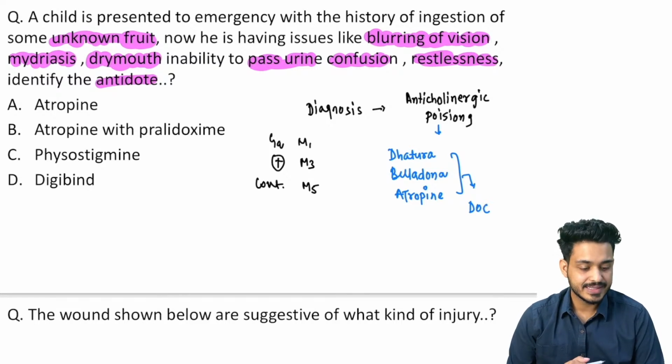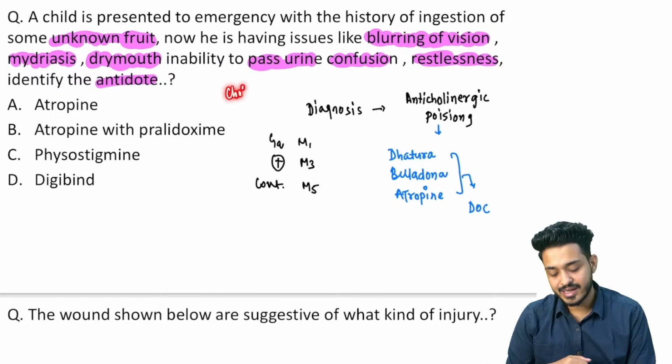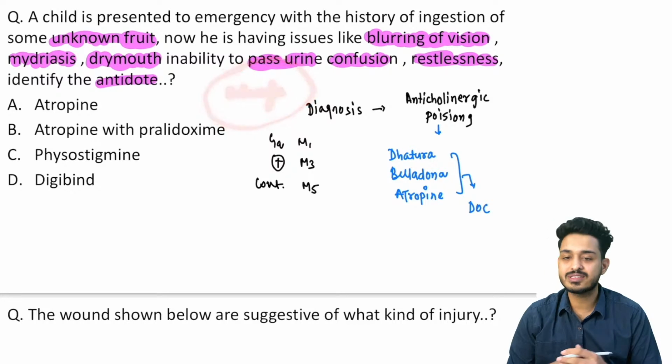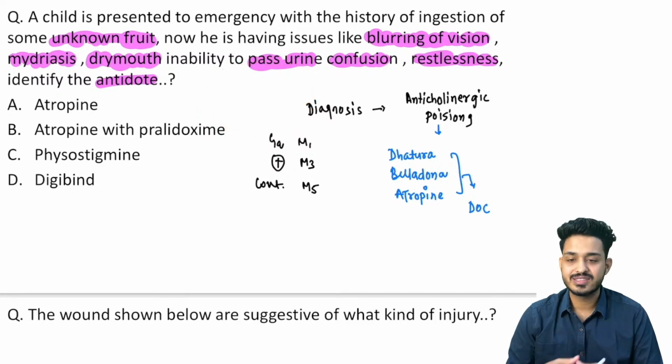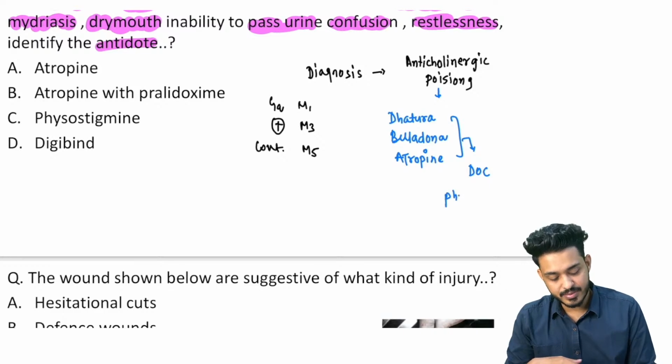What is the drug of choice for dhatura, belladonna, or atropine poisoning? All are not exactly same, but they are having the same principle. That means their symptoms will be same. Like whenever we are having any cholinergic poisoning, what is going to happen? The symptom remains same. Very good, Rituraj. That is going to be your physostigmine. Drug of choice is going to be physostigmine.